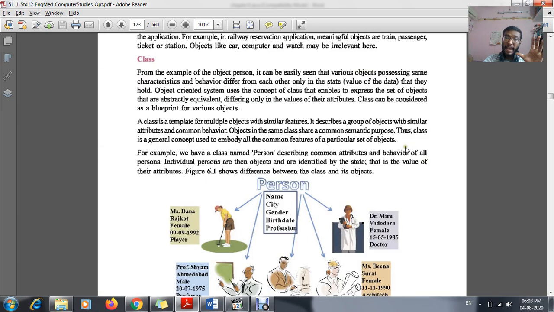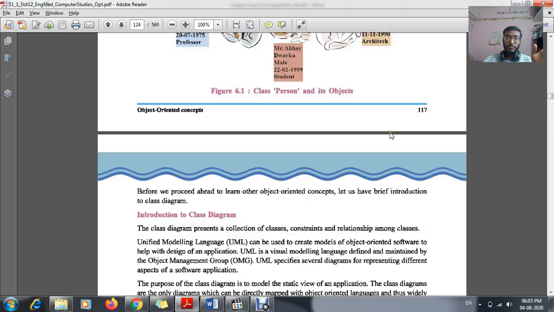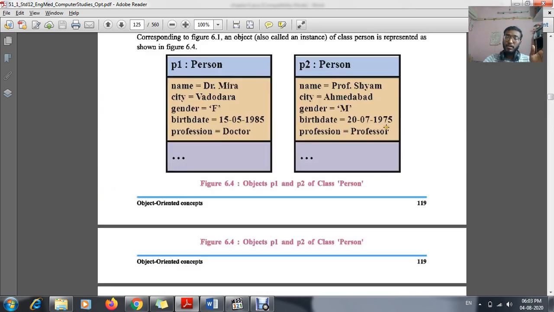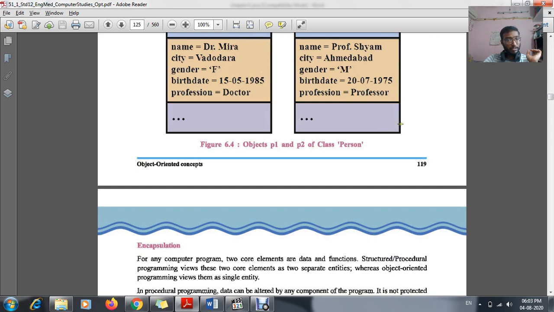And next is encapsulation, polymorphism, aggregation, composition and inheritance. This was your last topic for your theory based chapter, and the last topic is about inheritance and composition. Understood? From next period onwards, we will be starting with your seventh chapter, which is your